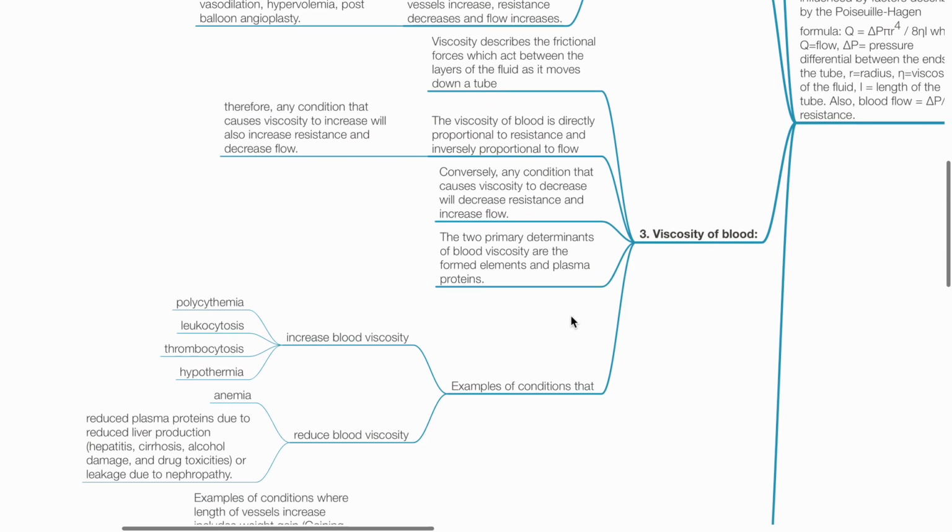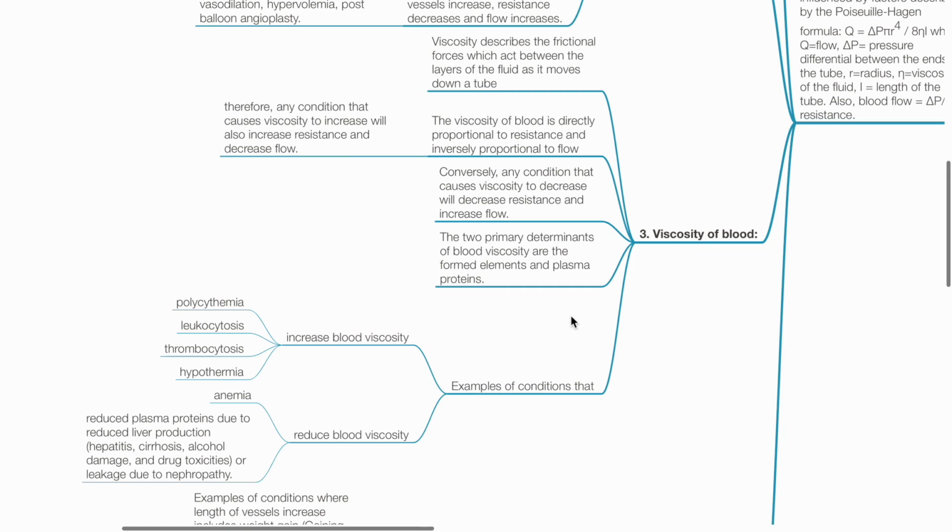Viscosity of blood. Viscosity describes the frictional forces which act between the layers of the fluid as it moves down a tube. The viscosity of blood is directly proportional to the resistance and inversely proportional to the flow. Therefore, any condition that causes viscosity to increase will also increase resistance and decrease flow. Conversely, any condition that causes viscosity to decrease will decrease resistance and increase flow.